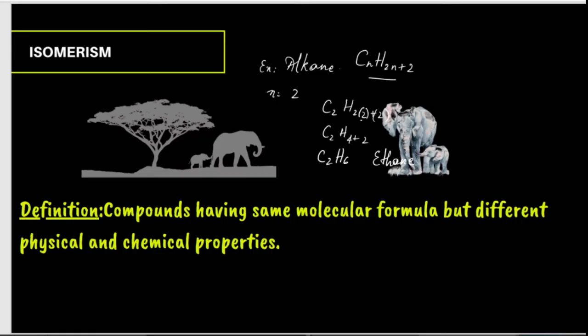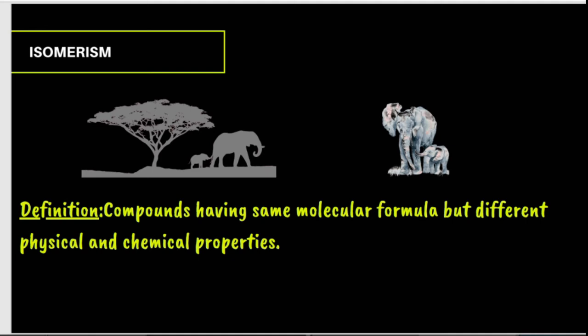Now let's move further with isomerism. Take an example of an elephant. A pair of elephants is living in a jungle, and on the other side an elephant pair is living in a zoo. The mass of the baby elephant and the mother is the same as the baby elephant and the mother on the other side.